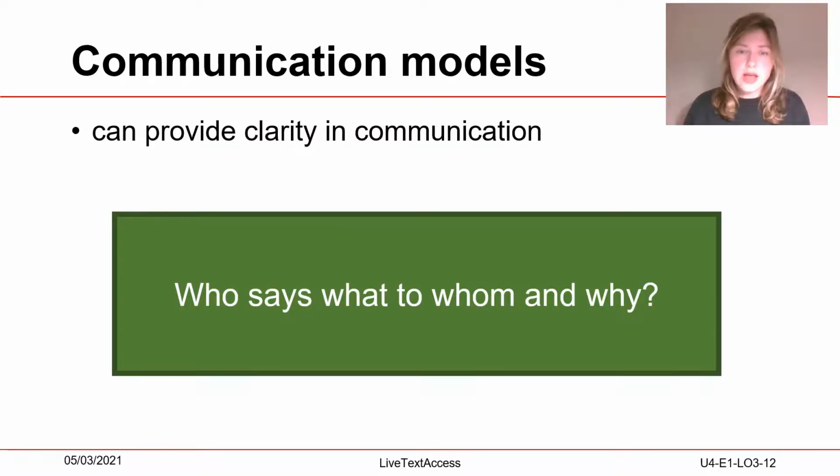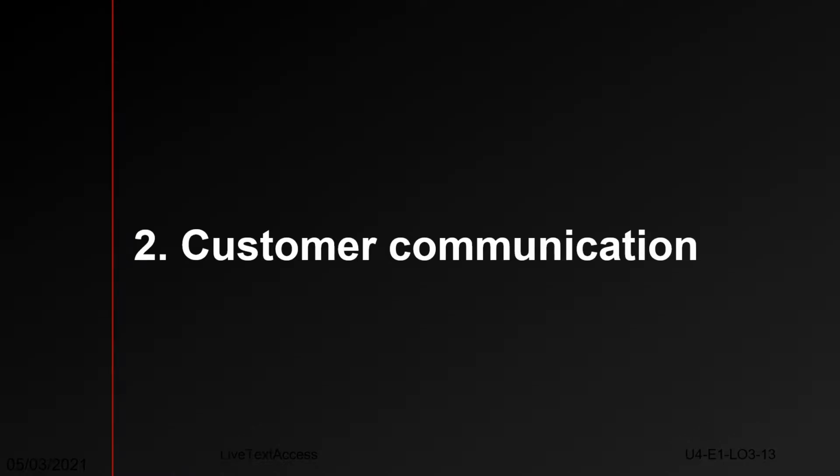The last two examples of communication models make clear that communication models can provide clarity in communication. Therefore, communication models explicitly answer the following question: who says what, to whom, and why? And this can help to prevent conflicts and to have a more constructive communication in private situations as well as in the working environment and in the communication with clients. So let's have a look at the communication with clients.